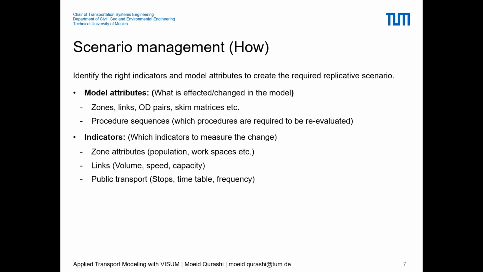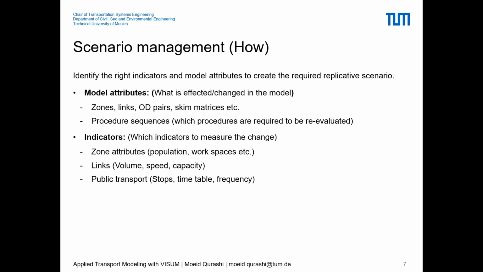Next, how we can do the scenario management. The idea is to identify the right indicators and model attributes which are required to create the modifications, or create a replicative scenario. The model attributes are the ones which are being affected or changed. These can be attributes of zones, links, OD pairs, or matrices, and also the procedure sequences which will need to be re-evaluated to evaluate the change due to the change in model attributes.